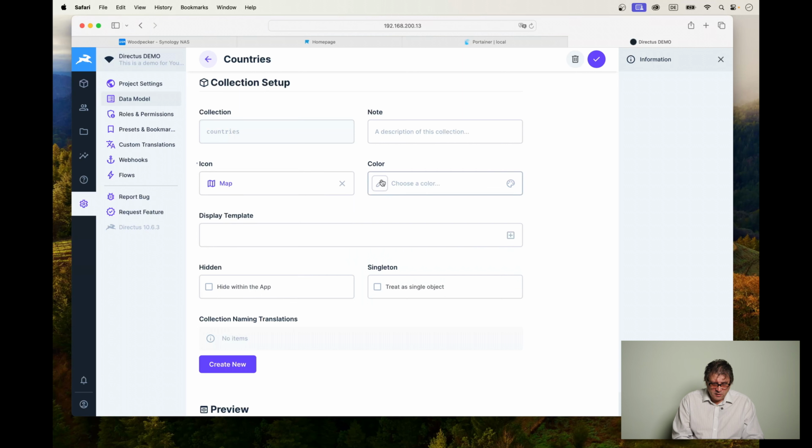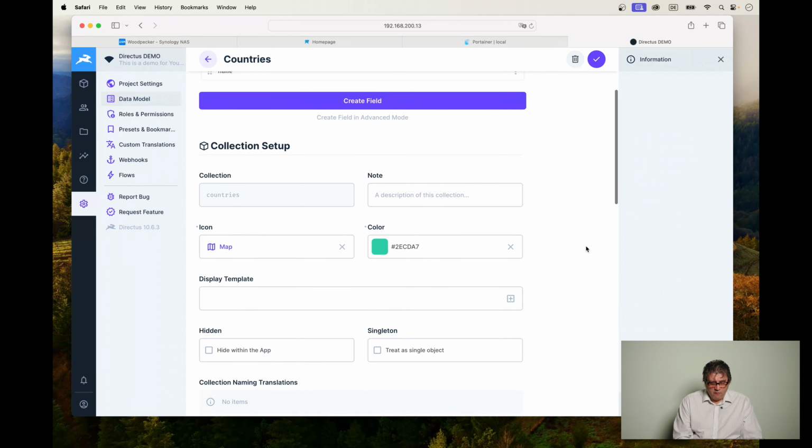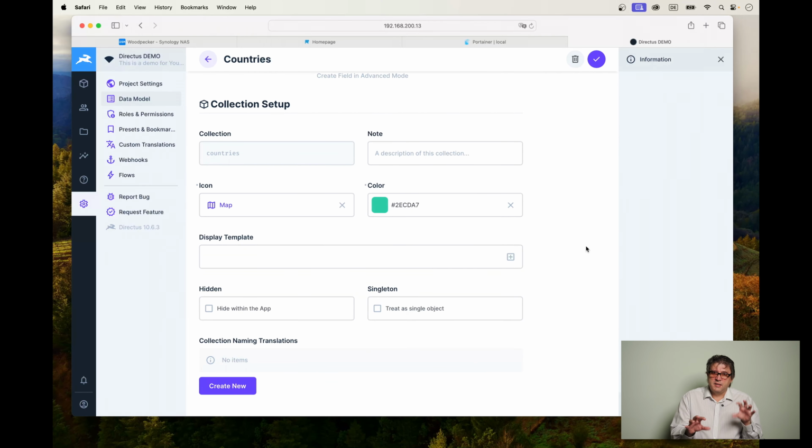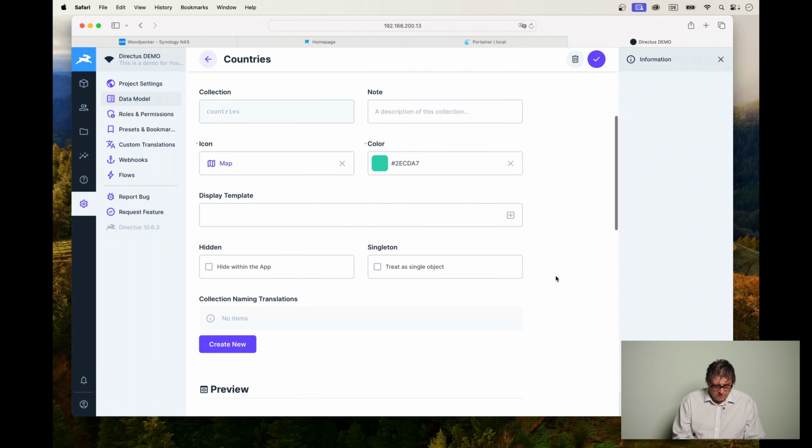We can give it a certain color if we like that. Let's click on this and make it green. Now we have a display template. If you have more fields than what we have here, you can create a certain setup of what is displayed if we just look at the countries collection in a list view. Let's just leave this open for now.